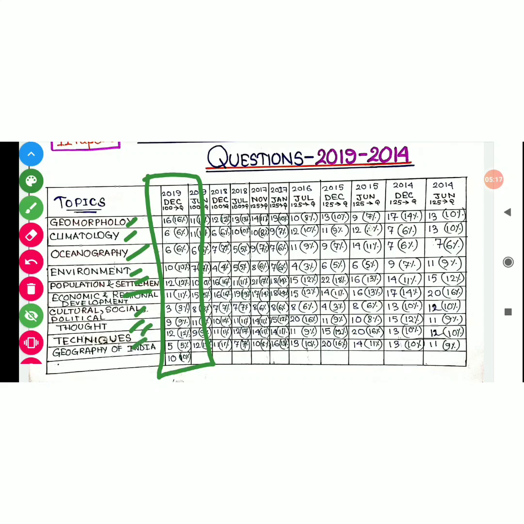So the percentage distributions are like that. It is year wise.